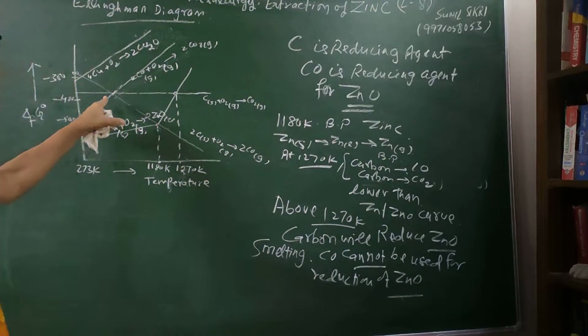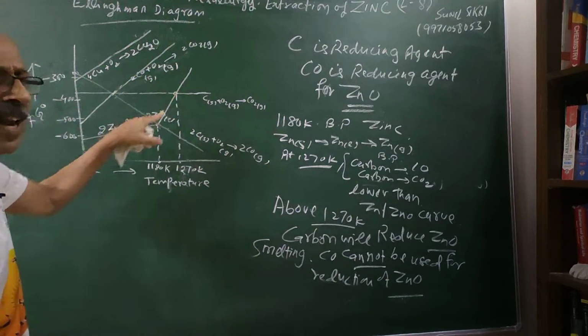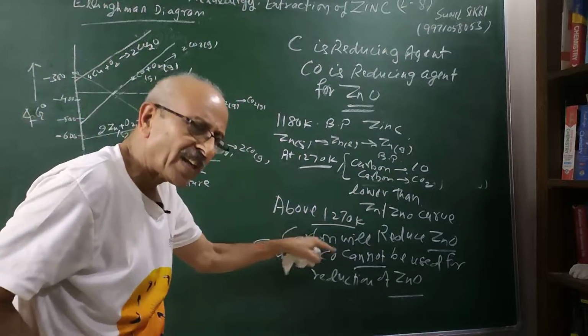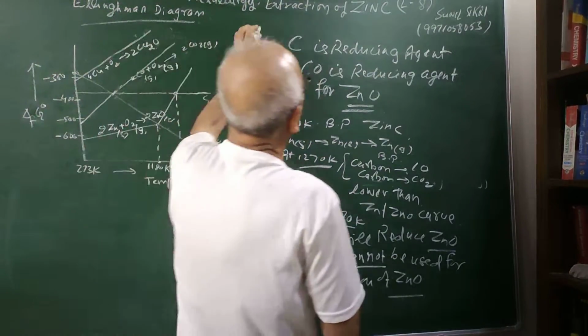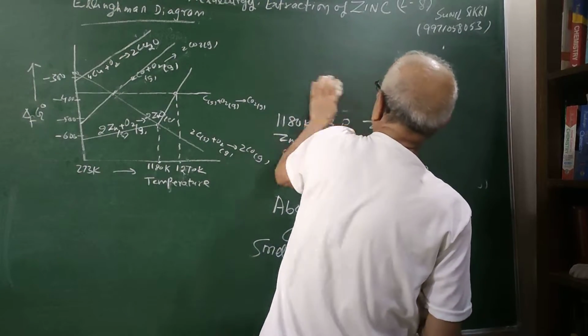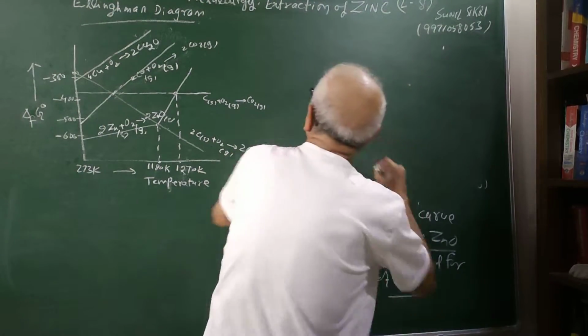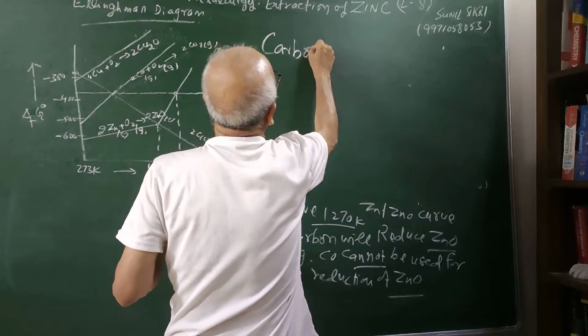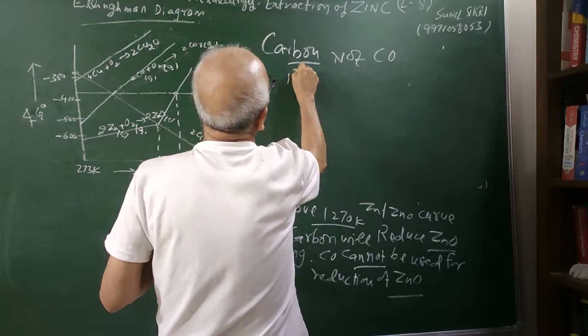This is important, because the carbon monoxide to carbon dioxide curve is lying above this line. Therefore it is the coke, the carbon, which is used as a reducing agent, not the carbon monoxide, for reduction of ZnO. I hope this is clear, a very important point. Not carbon monoxide reduces